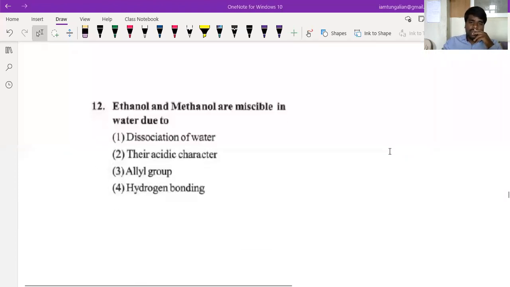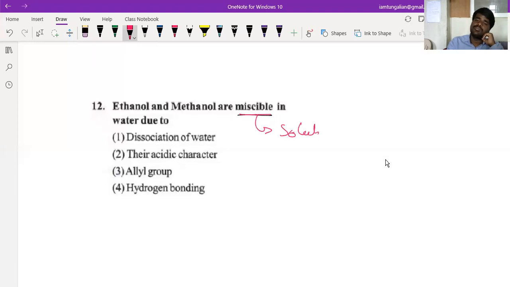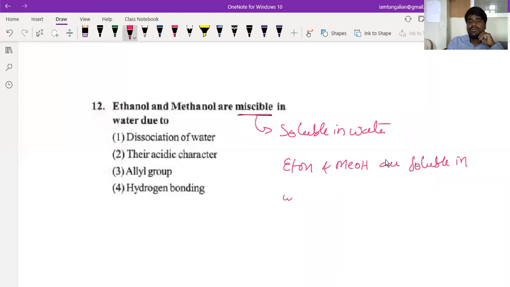Ethanol and methanol are miscible in water, meaning soluble in water. Why? Due to hydrogen bonding. What is hydrogen bonding?